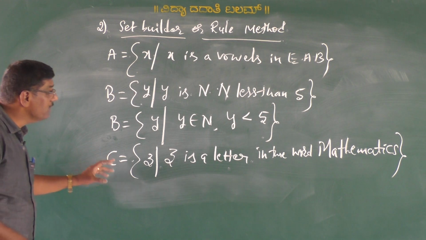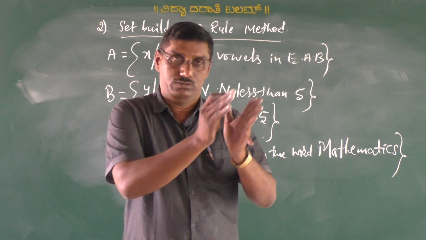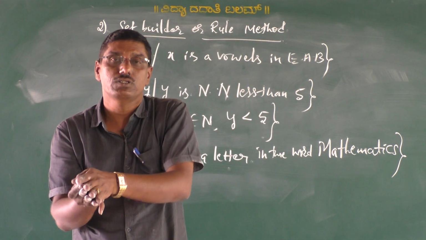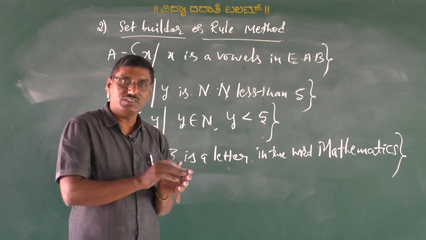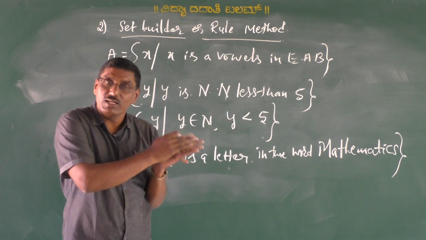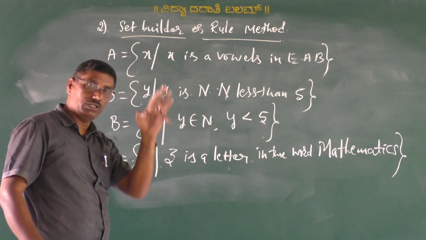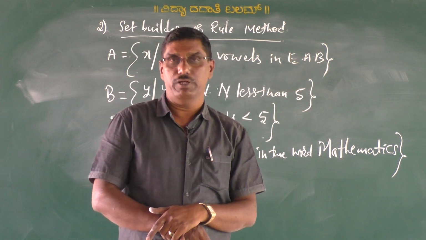That means here we can convert roster form to set builder form, set builder form to roster form. That means sets are interrelated, that means we can reduce roster to set builder method or set builder to roster method, my dear students.